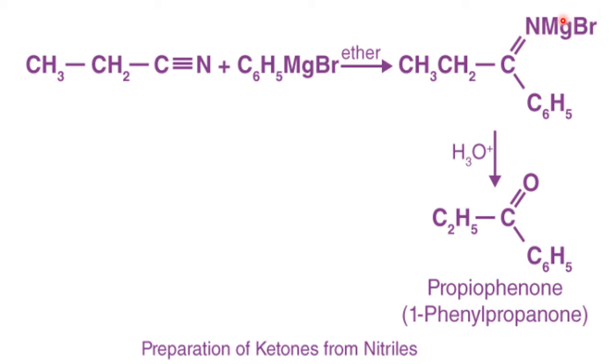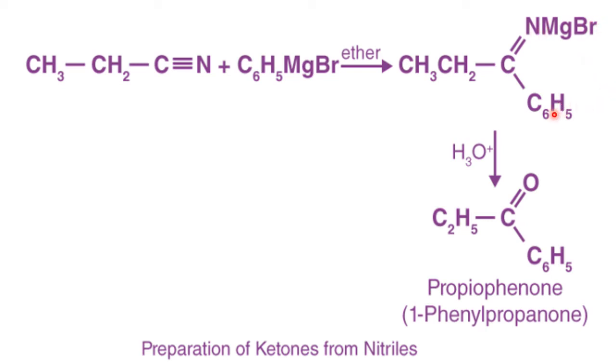Mg valency is 2, you know. So Mg with 1 Br and 1 OH, the 2 valencies are maintained. So MgBrOH will go. N with the remaining hydrogen becomes ammonia. So CH3CH2C will become C double bond O with water. MgBrOH is another product. Ammonia is another side product.